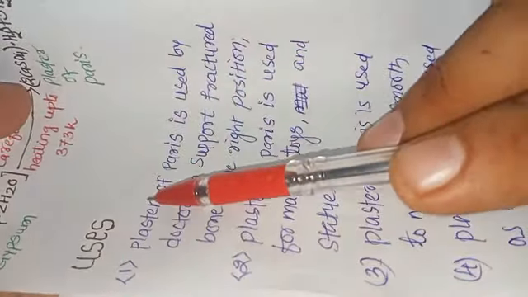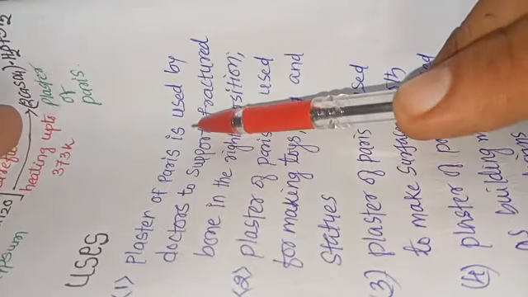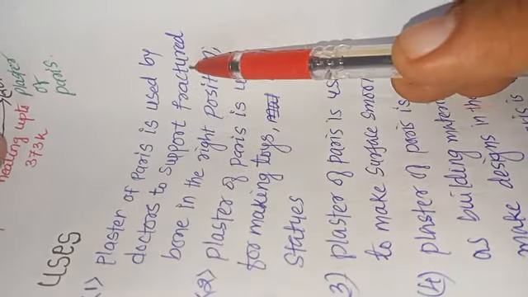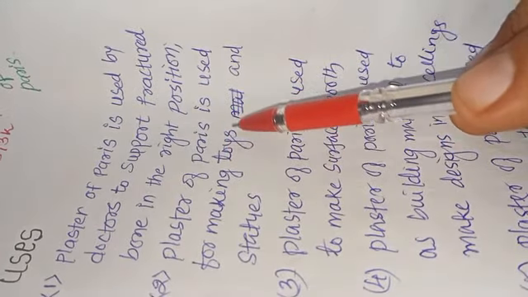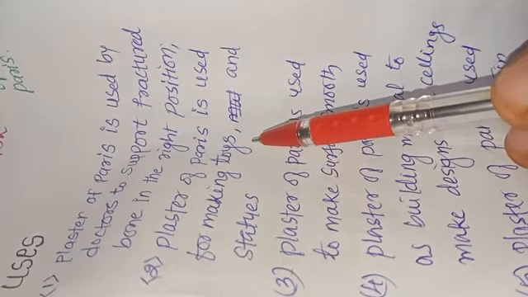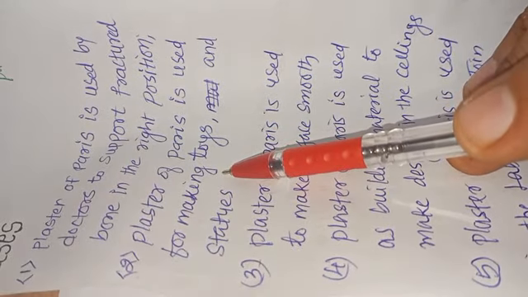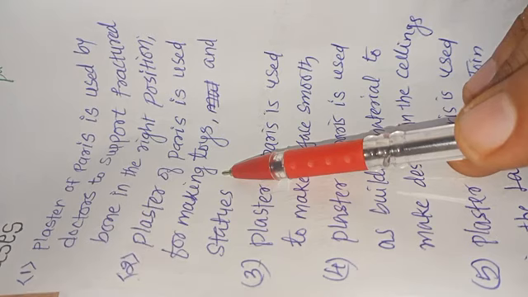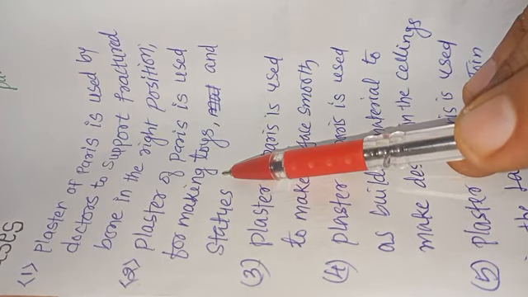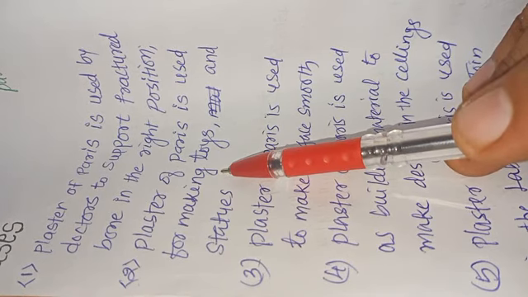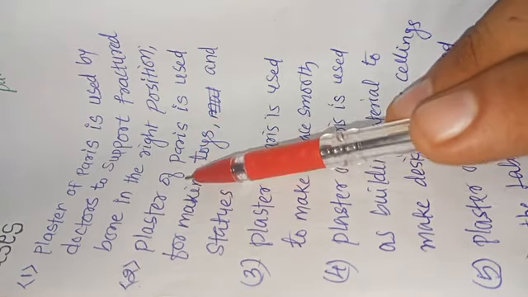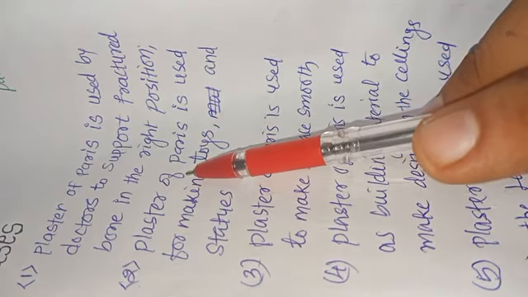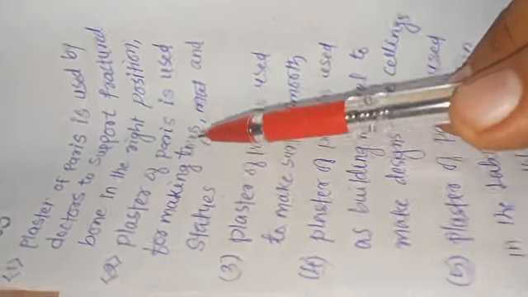Now the various uses of plaster of Paris. Plaster of Paris is used by doctors to support fractured bones in the right position. Plaster of Paris is used for making toys and statues. Paris was considered to be the artistic city, and almost all the statues and decorations done in Paris were done with the same substance, and that is why this substance is now called plaster of Paris.